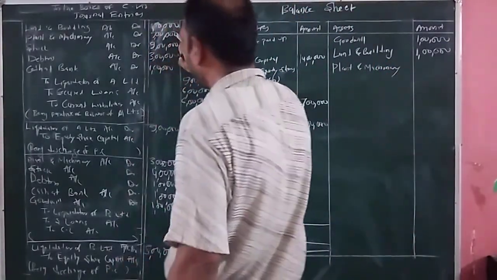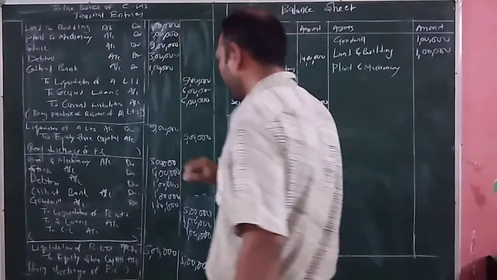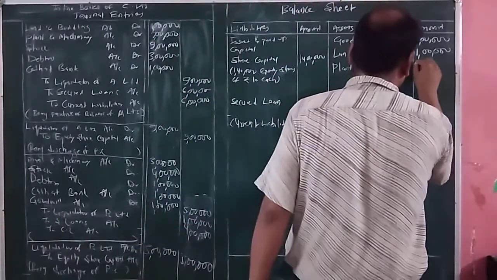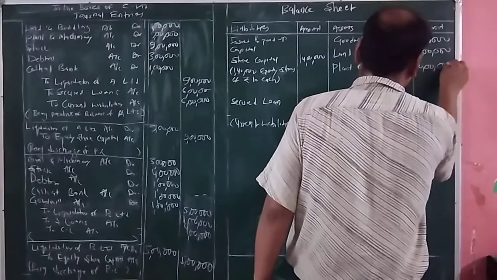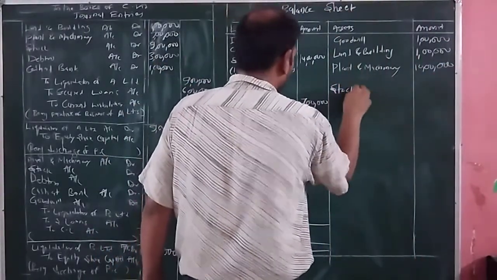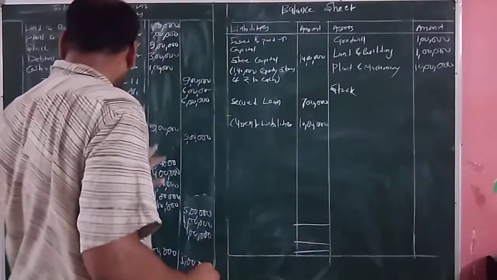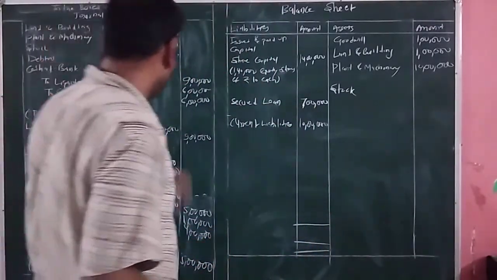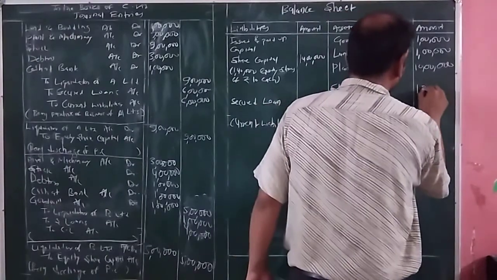Plant and machinery of A Limited is 7 lakh and B Limited is 3 lakh. So total amount it is equal to how much? 10 lakh. Next it is stock. Stock of A Limited is 9 lakh and stock of B Limited is 4 lakh. Total it is 13 lakh rupees.